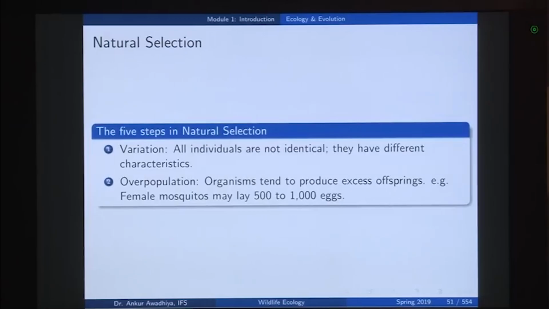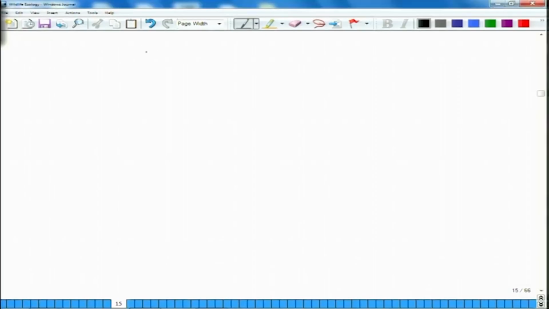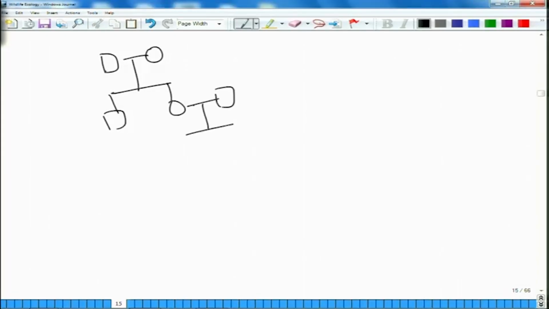The second step of natural selection is overpopulation. Overpopulation means that organisms tend to produce an excess number of offsprings. So, for example, female mosquitoes may lay 500 or 1000 eggs. Now, if you had a situation in which every two organisms after mating only produced two offsprings, which upon mating again produced only two offsprings.